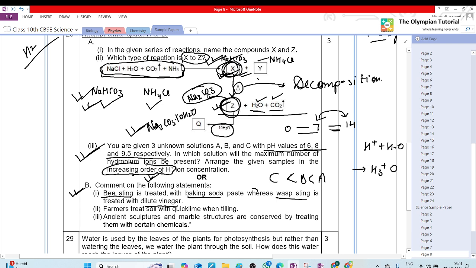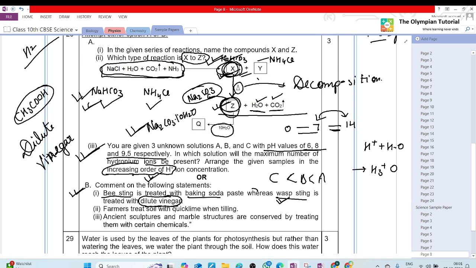Dilute vinegar, ma'am, means it is acid or base? Ma'am, vinegar is base, I guess. Yesterday I told you, CH3COOH, acetic acid, is vinegar. Acidic. So wasp sting is basic in nature. That's why it is treated with acid to neutralize it.